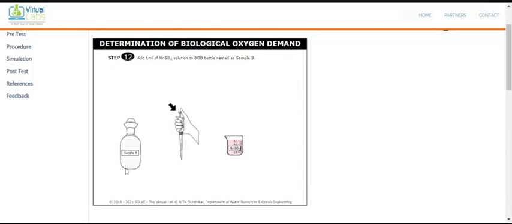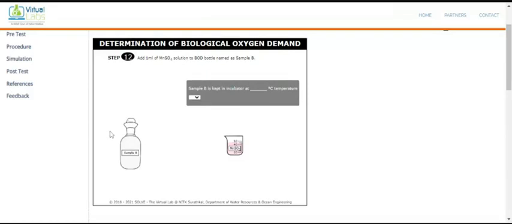Now again with this sample, what do we do? We add 1 ml of MnSO4. Again we follow the same process that we followed for the first sample. We take the 1 ml of MnSO4, open this, and add the 1 ml of MnSO4 before we titrate with the sodium thiosulfate, as we did for the first sample. Then close it. Don't keep this bottle open for a long time, because otherwise some oxygen from the air will enter here again.